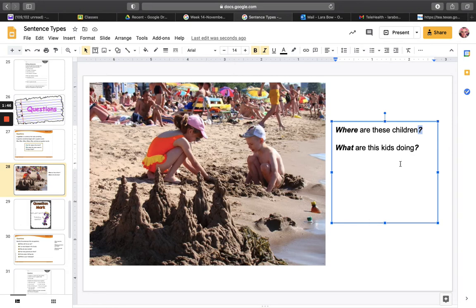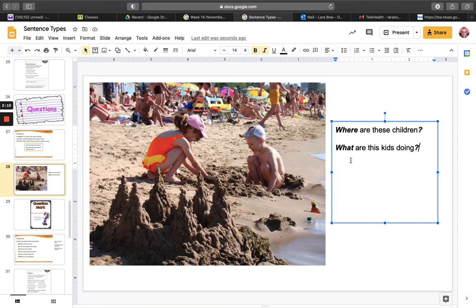When you ask a question or you write a question, you end it with a question mark. We also talk about how when we're reading, we read with expression, and your question marks at the end of sentences are your clues on how you can read that sentence. Your voice changes.